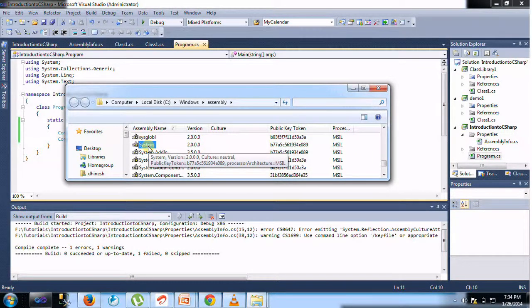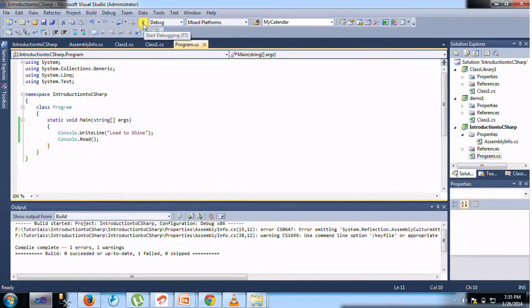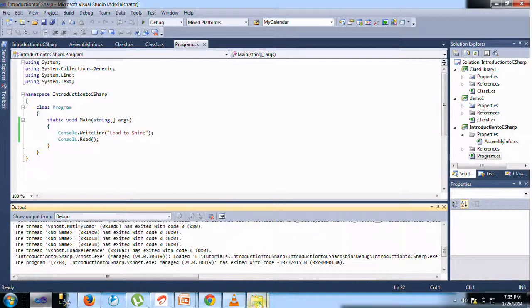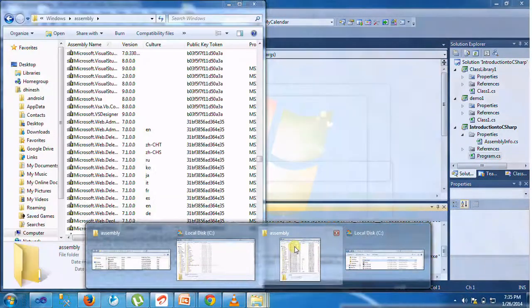Here we have the System assembly. The System assembly contains the System namespace, and the System namespace contains the Console class. This is the Console class, this is called Console. This Console resides in the System namespace. That's why I told you about it.